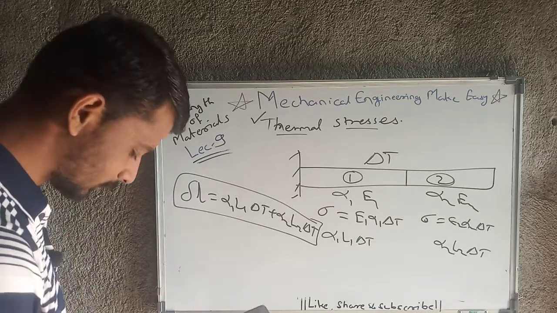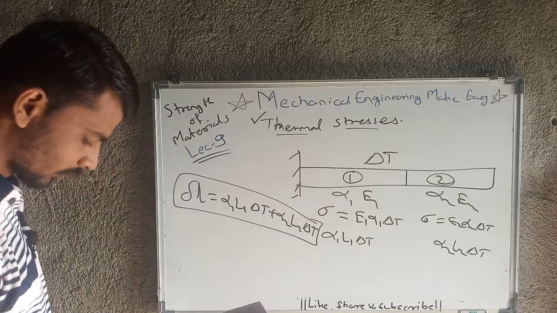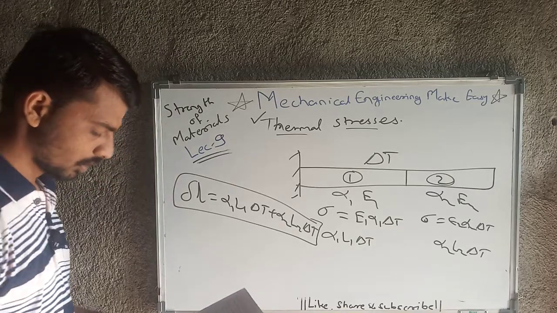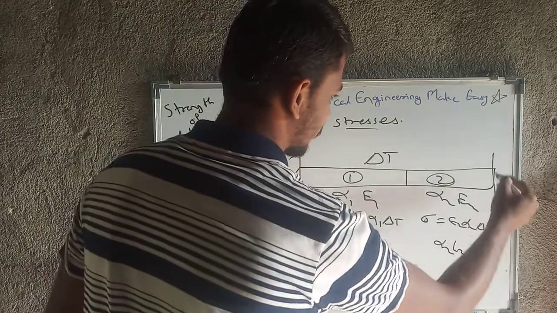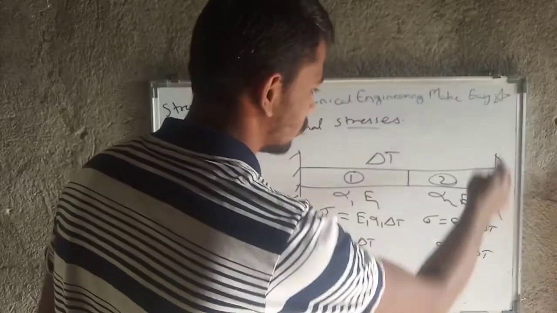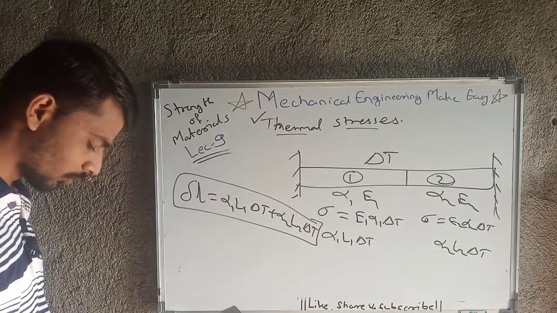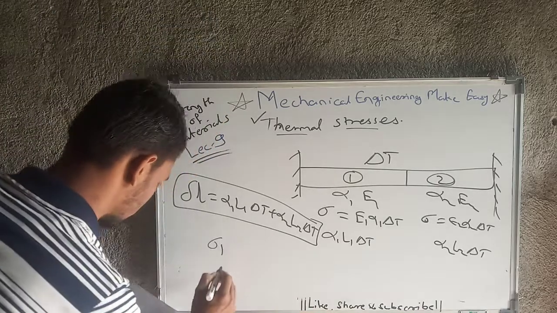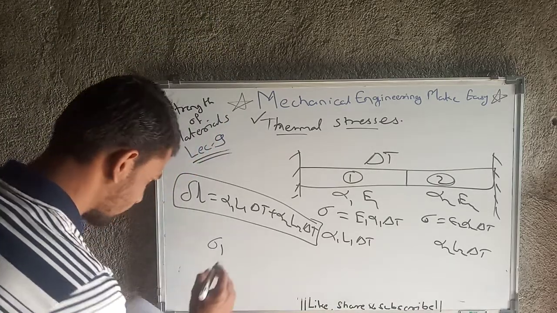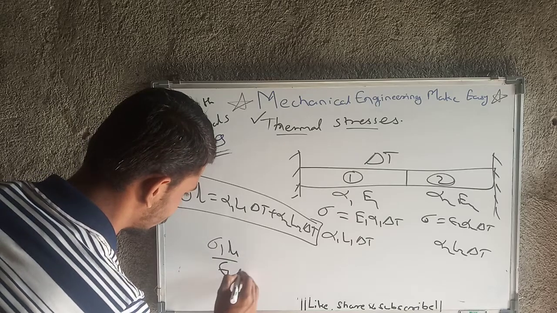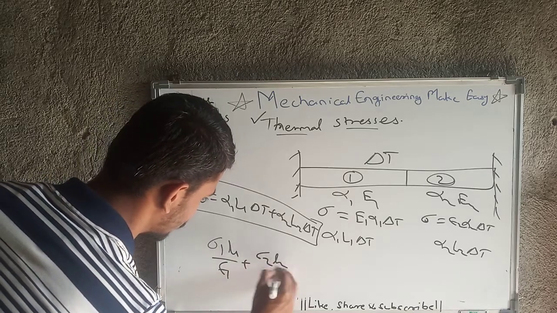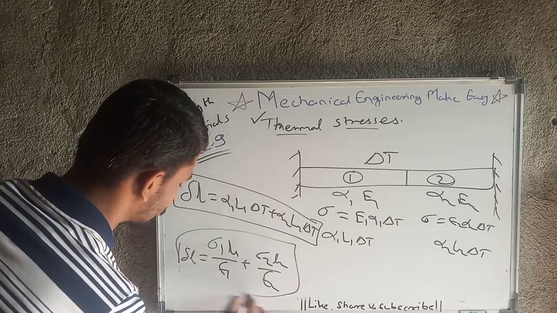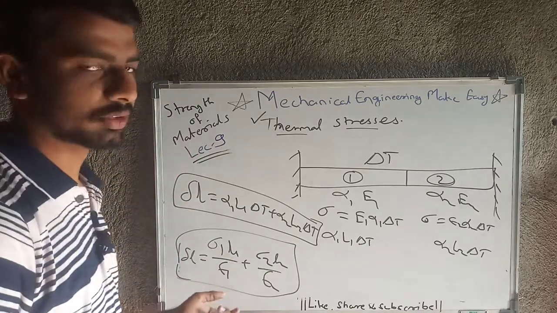Then next is deformation due to reaction, means if there is a reaction provided here. Because of that, what will happen, that deformation will be equal to sigma 1 L1 upon E1 plus sigma 2 L2 upon E2. This is deformation due to reaction.